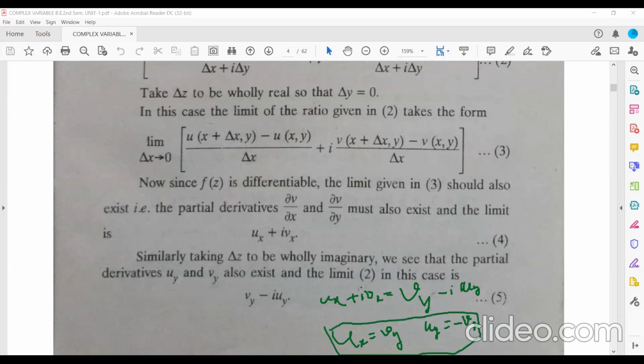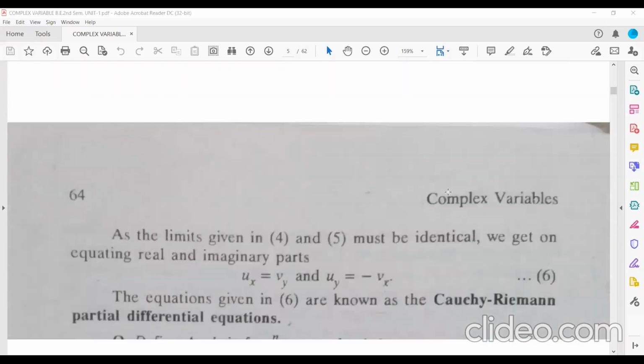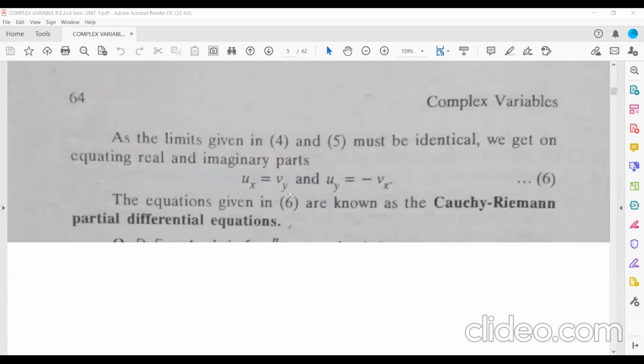These two equations are called the Cauchy-Riemann partial differential equations. If any function satisfies these two equations, then that function is called an analytic function.